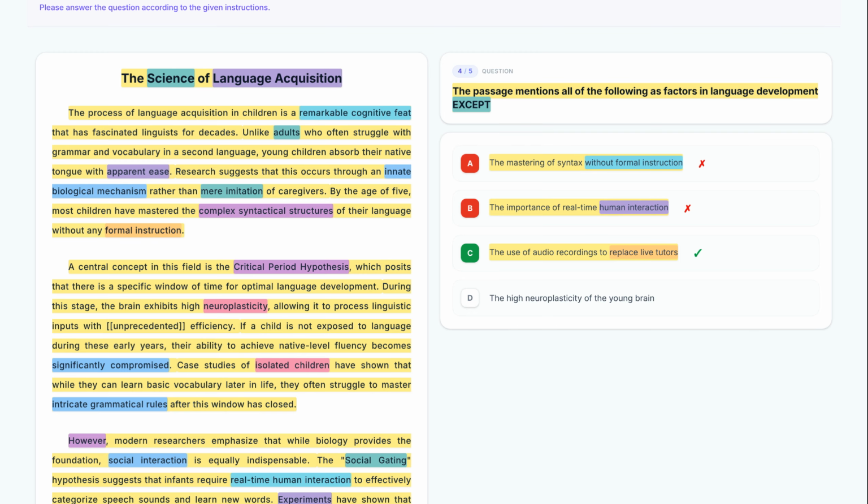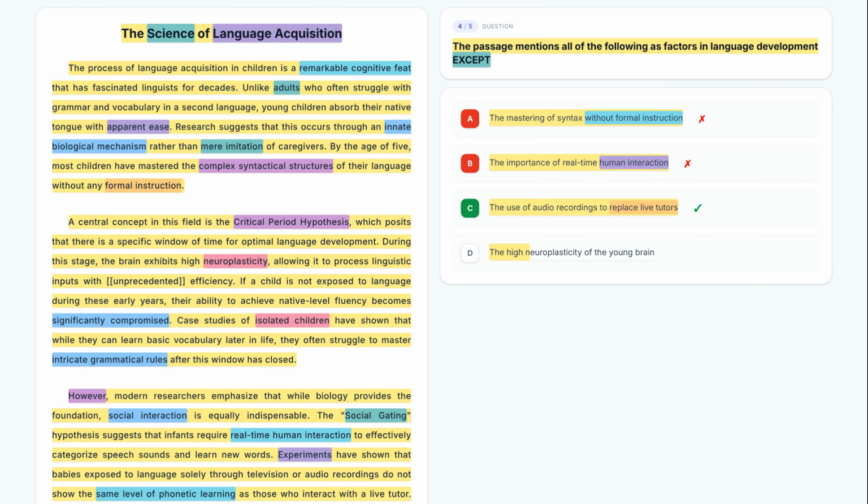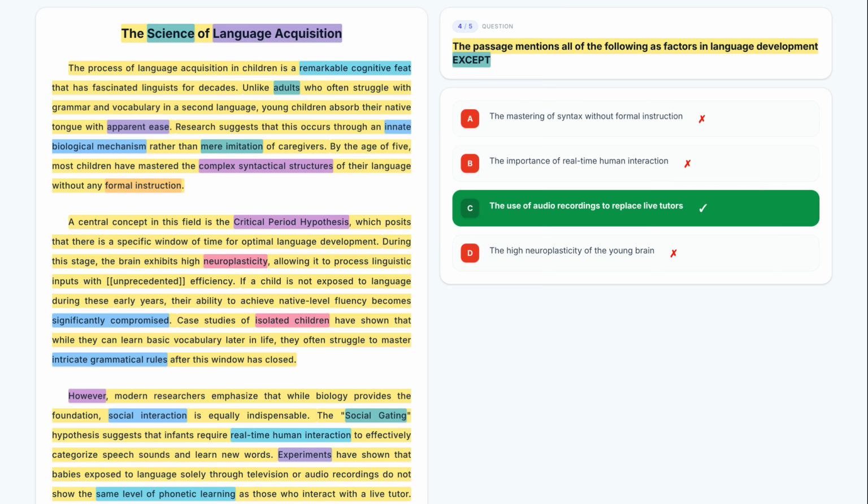Finally, let's look at option D, the high neuroplasticity of the young brain. Paragraph 2 specifically describes how the brain exhibits high neuroplasticity. Because this is in the text, it is not the correct choice for an except question. Eliminate it. The correct answer to this question is option C, since the passage argues that recordings are actually ineffective for phonetic learning compared to live interaction.